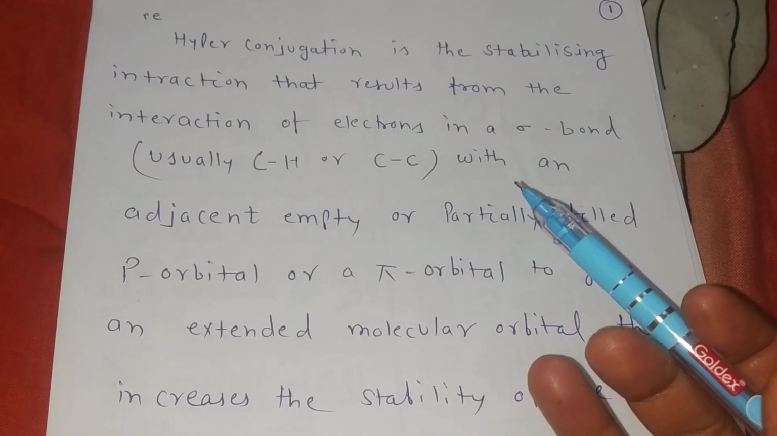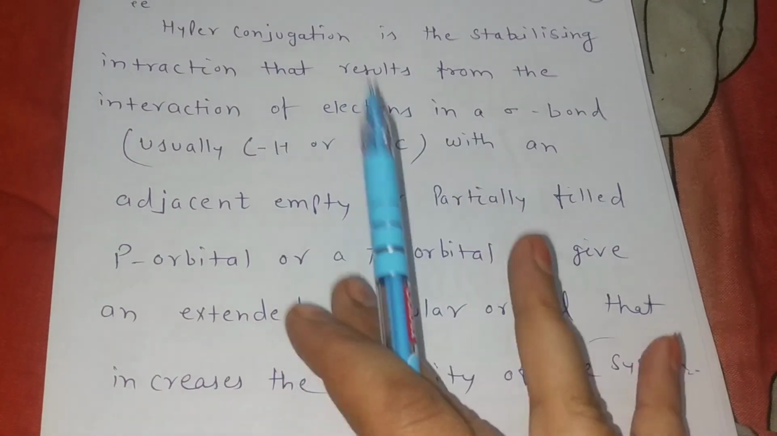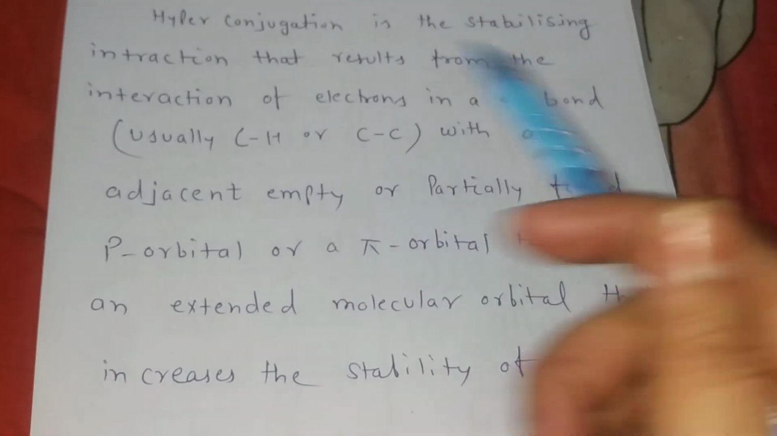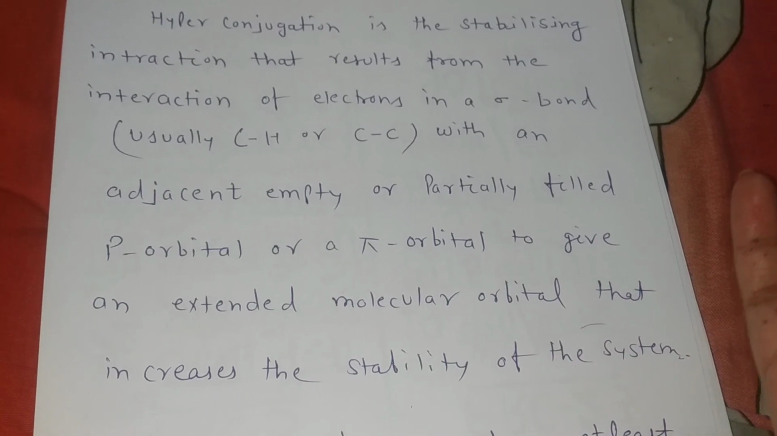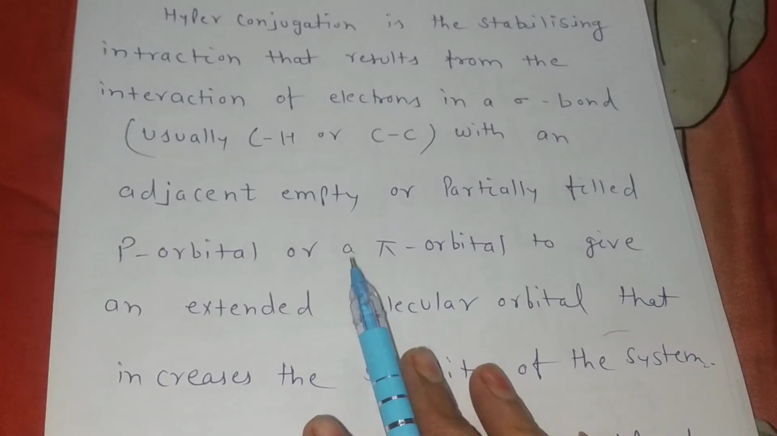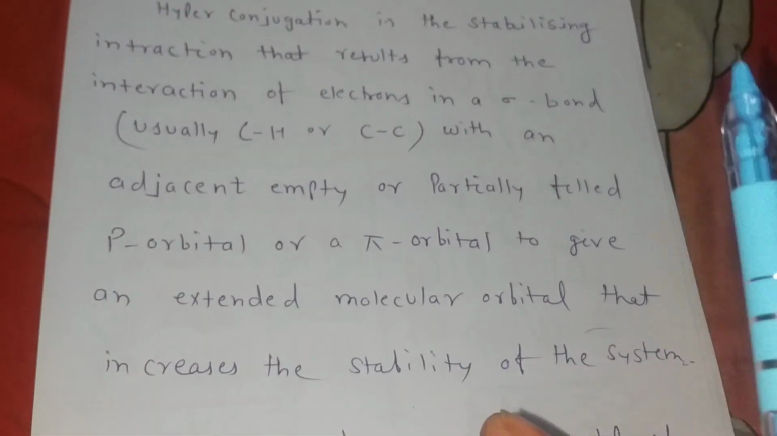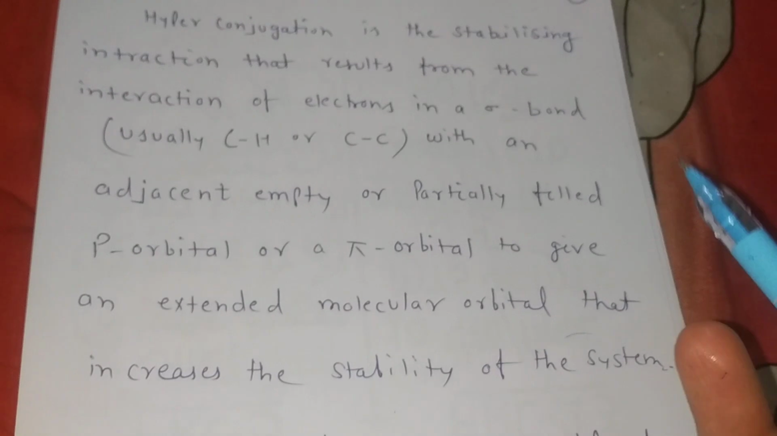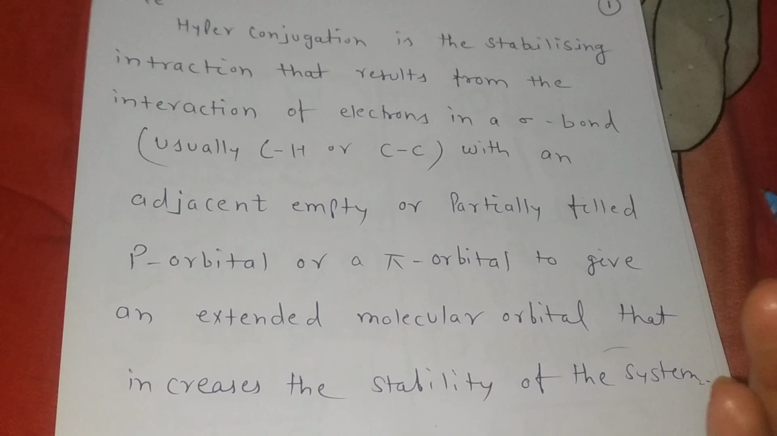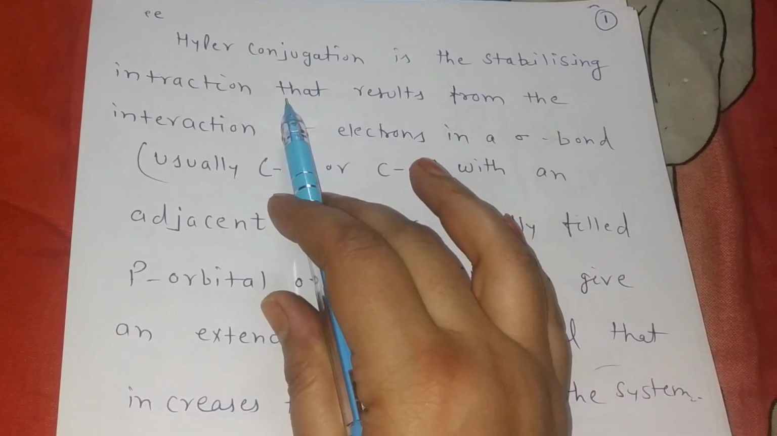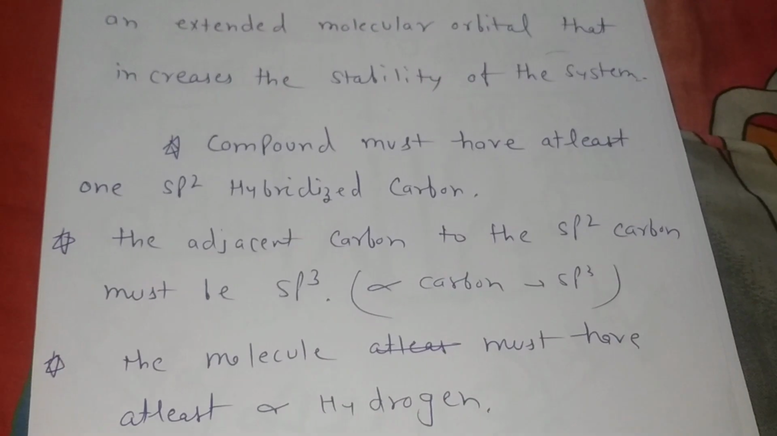In simple words, students, hyperconjugation is nothing but delocalization of sigma bond pair electrons to an adjacent unfilled p orbital. This is the fundamental of hyperconjugation. Basically, delocalization of electrons between an adjacent sigma bond pair and an unfilled p orbital. This is called hyperconjugation. Now, what are the conditions of hyperconjugation?